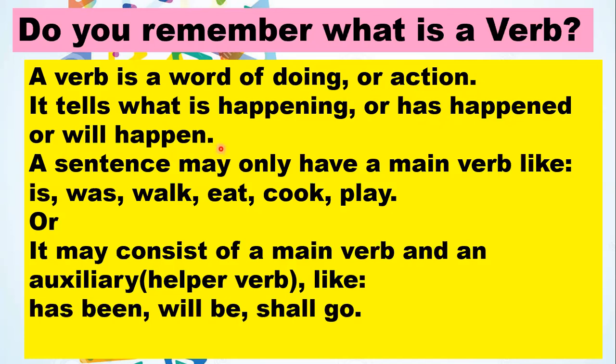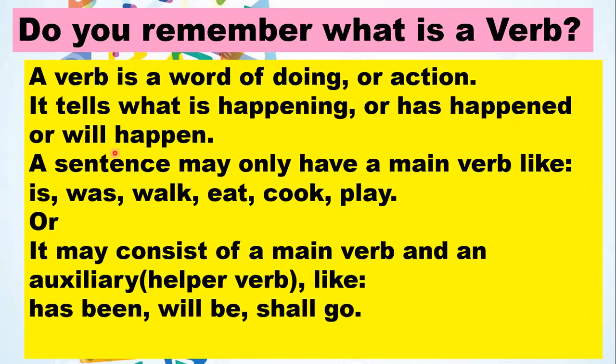An action can be something happening right now, in the present, at this moment. Or it has happened, that means it happened in the past, some time back or some days back or some years back. It is not of the present, it is of the past. Any action that has happened in the past is also a verb.